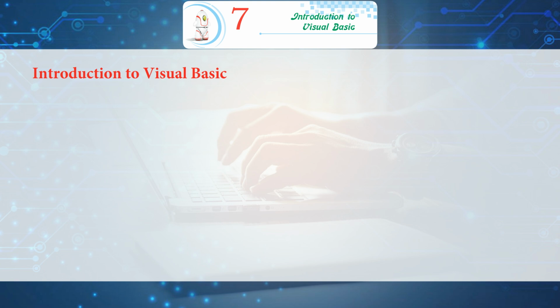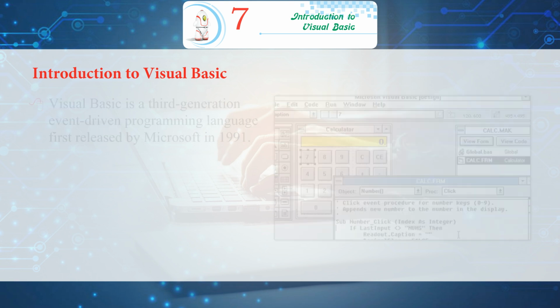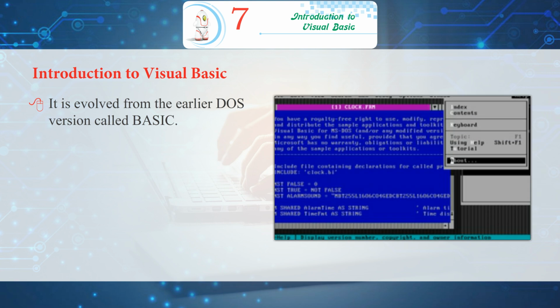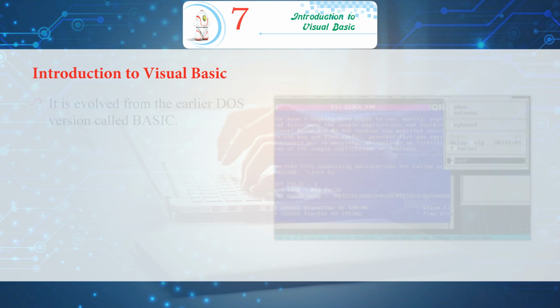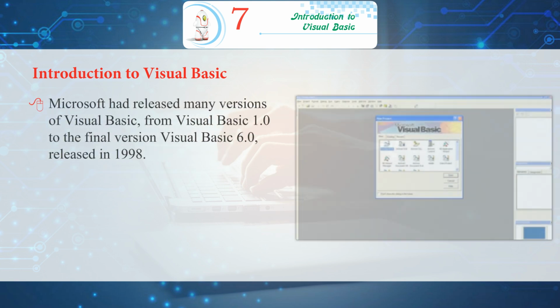Introduction to Visual Basic. Visual Basic is a third-generation event-driven programming language first released by Microsoft in 1991. It has evolved from the earlier DOS version called BASIC. It provides a graphical user interface GUI which allows programmers to modify code by simply dragging and dropping objects and defining their behavior and appearance.